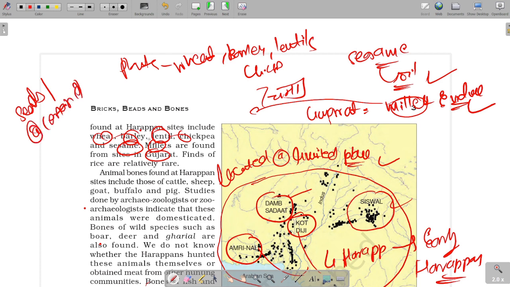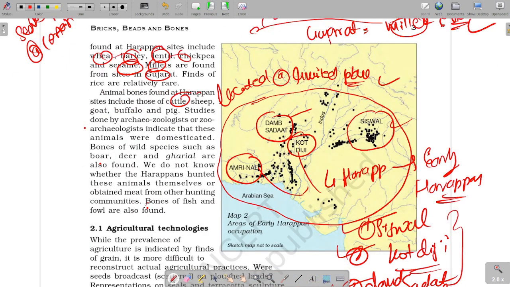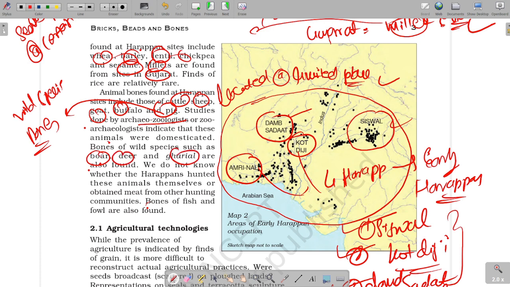And animal bones are also found at Harappa, like cattle, sheep, goat, buffalo, pig, as we have discussed earlier. And some wild species bones are also found, like boar, deer, gharial, etc. But no evidence of lion or tiger.